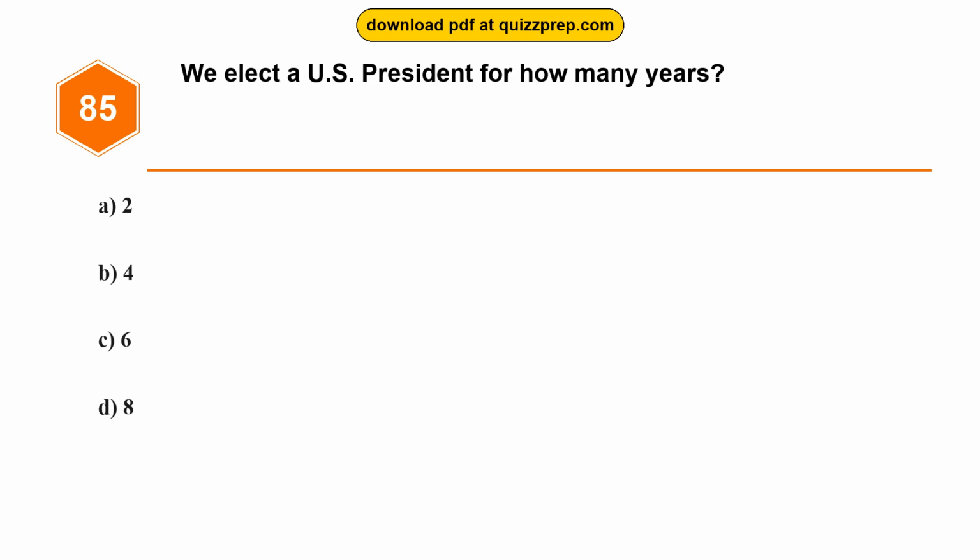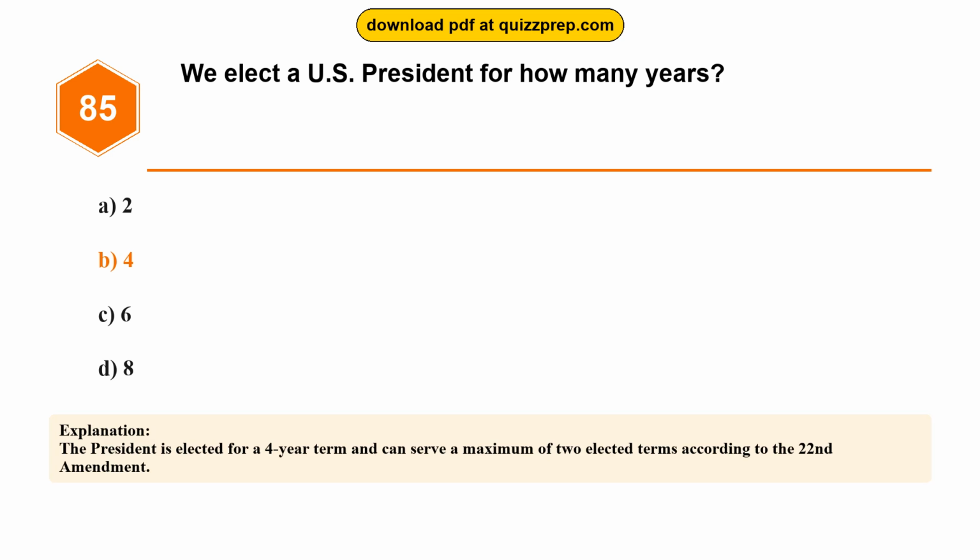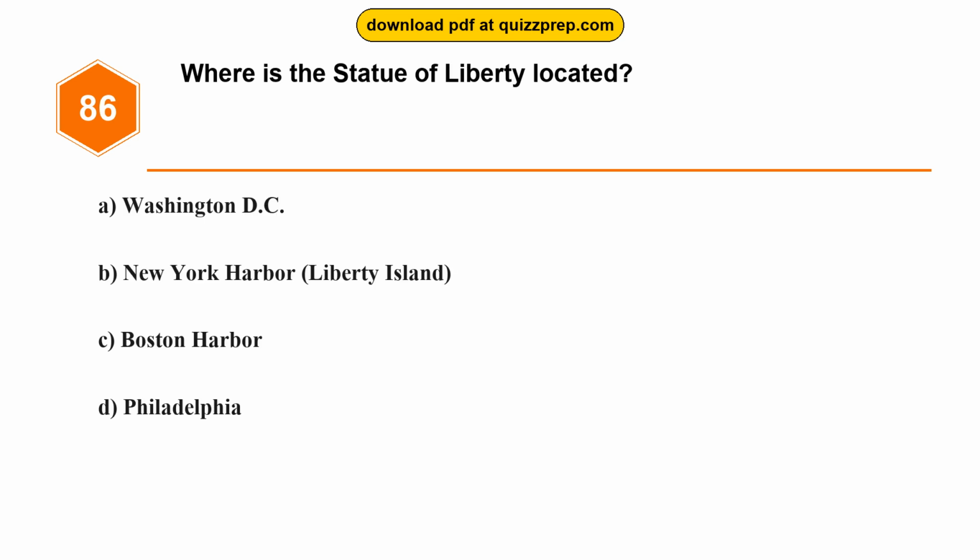Question 85. We elect a U.S. President for how many years? Option A. 2. Option B. 4. Option C. 6. Option D. 8. The correct answer is option B. 4. The President is elected for a 4-year term and can serve a maximum of 2 elected terms according to the 22nd Amendment.